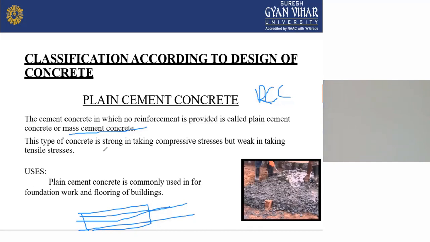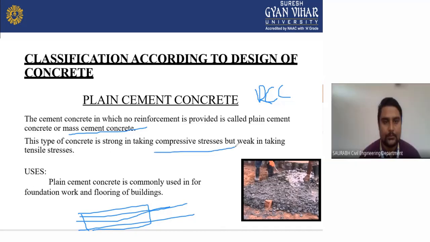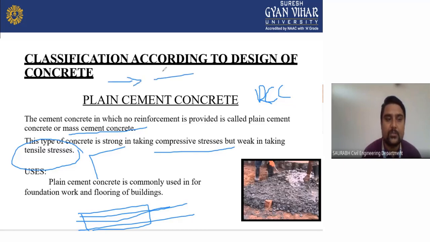This type of concrete is strong in taking compressive stress but weak in taking tensile stress. You can say this is the weakness of plain cement concrete. You cannot use plain cement concrete for tensile stress. You have to use it only for compressive strength. As you know, if a load comes in the same direction, it will act like compression. If it goes in the opposite direction, it will act like tension. That is the difference between tensile strength and compressive strength.